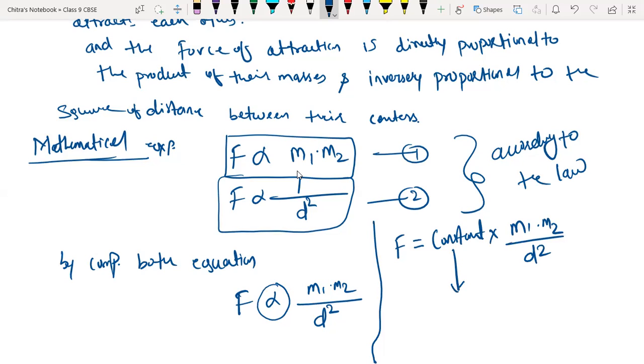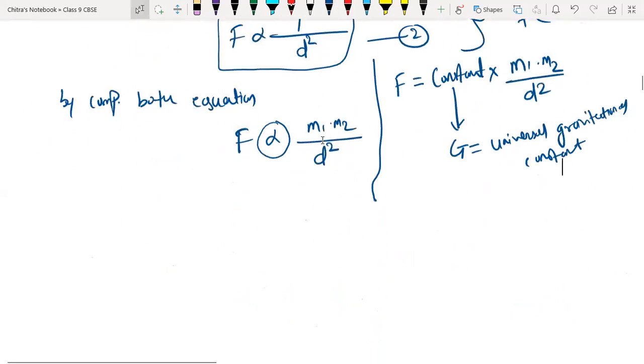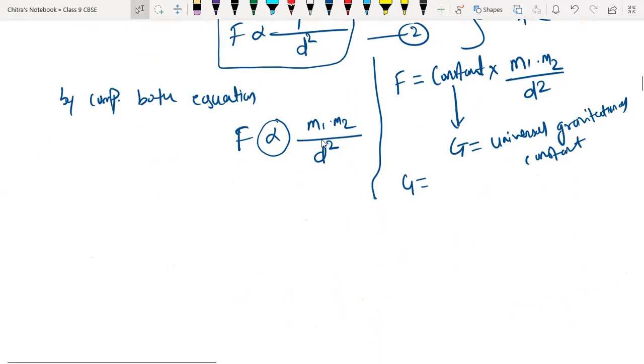That constant is for gravitation and it is represented by capital G and is called the universal gravitational constant. Its value is G equals 6.673 into 10 to the power minus 11 Newton meter square per kg square, kg inverse square.